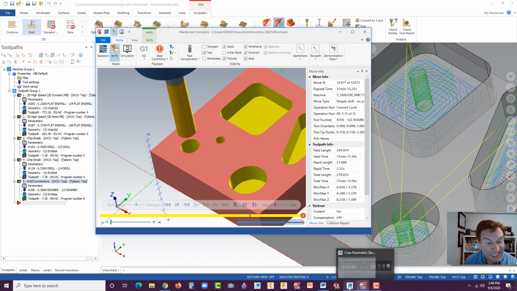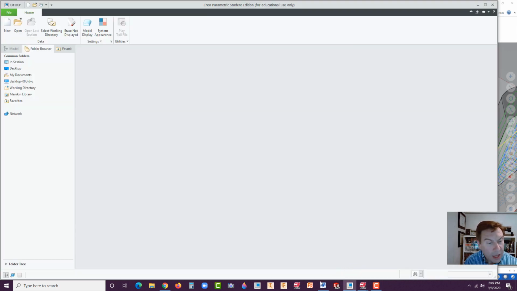First of all, actually, let's build our model inside Creo. Now the drawing that you see here, I haven't put inside the training guide as of yet, so just be aware we don't have that up. Okay, let me find my drawing.